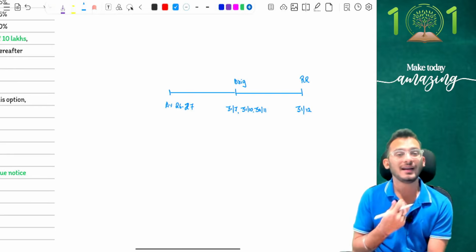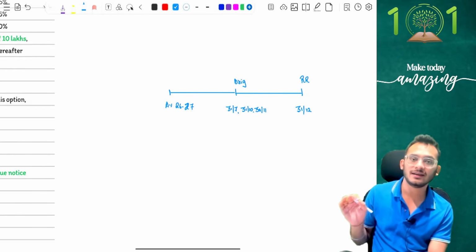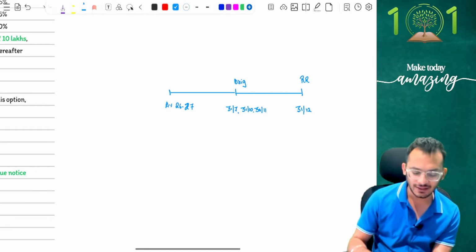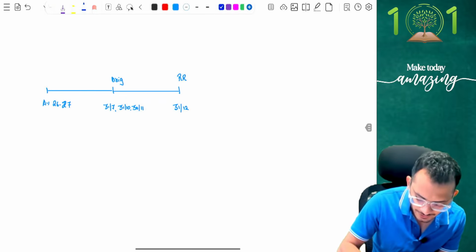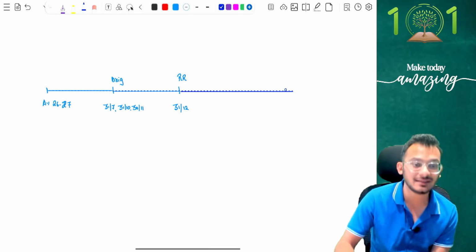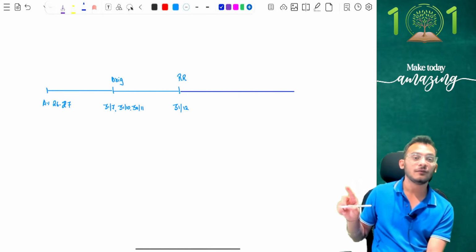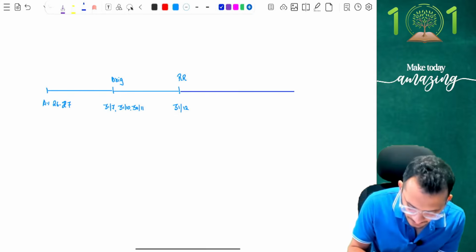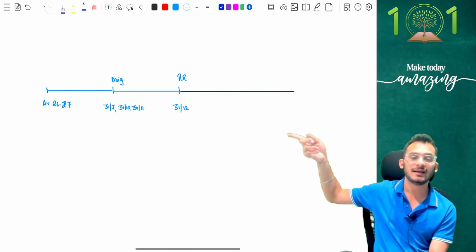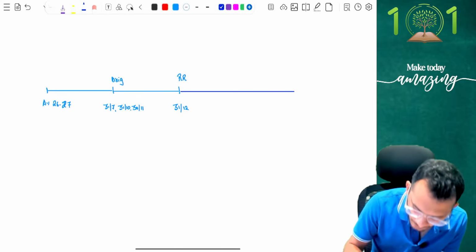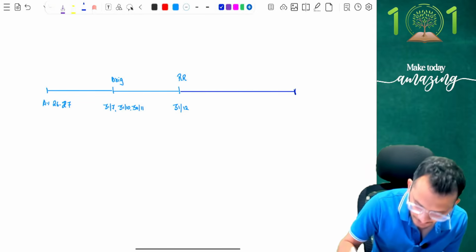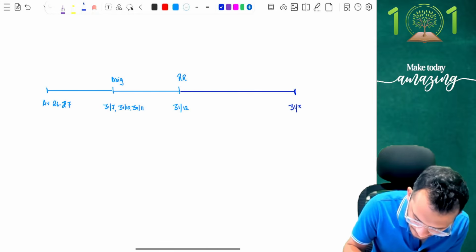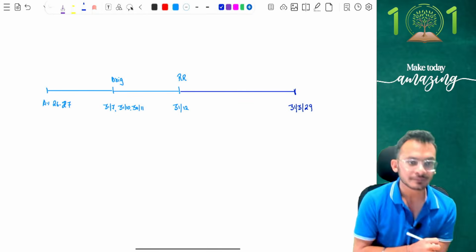However, if you were unable to file anything by the revised return due date also, and you later wanted to avoid any kind of interest and penalty, we had a concept that we used to call the updated return. Updated return said that you can file for another 2 years from the end of the assessment year, which means from 31st December go to the assessment year end, which is 31st March. So for assessment year 26-27, you could have filed your return up to 31st March 2029.